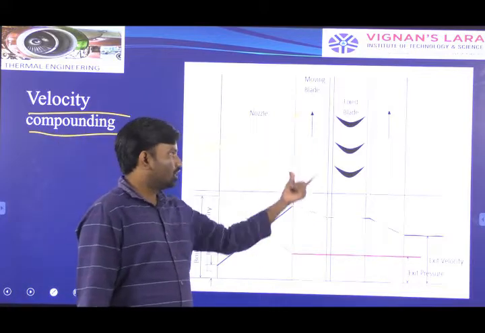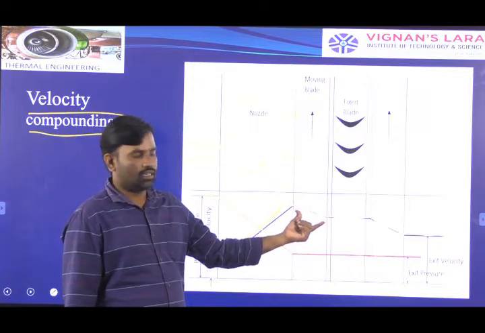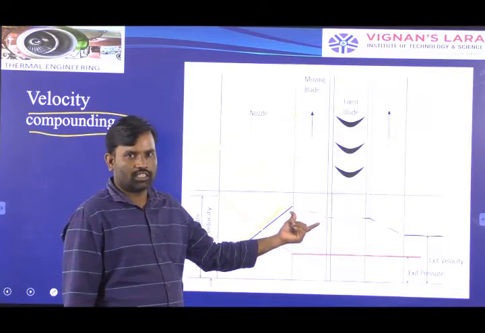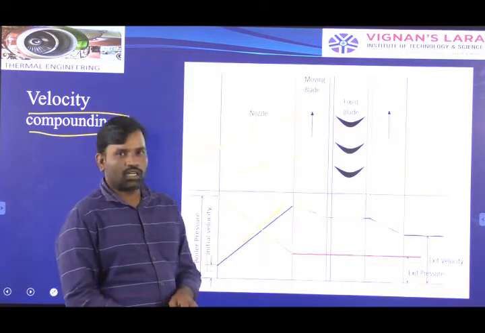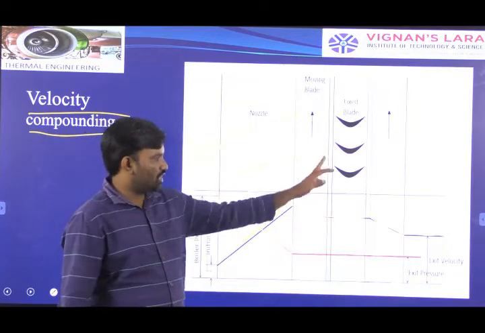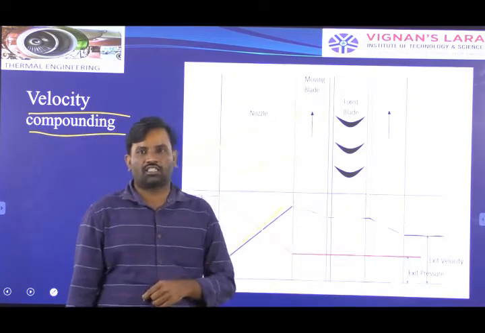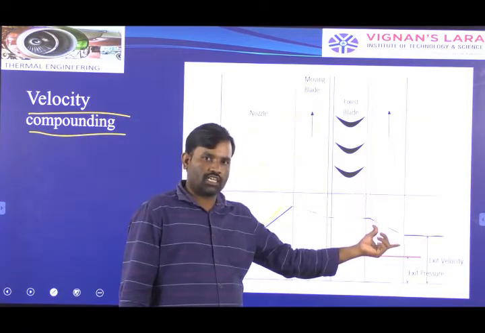In that manner we are dividing the available inlet velocity between the stages. See here in the moving blades we are utilizing the energy of the steam by means of kinetic energy. We are striking the blades of the impulse turbine. The blades are mounting on the rotor periphery, and in the fixed blades the velocity is constant, and in moving blades again we are utilizing that energy in the second stage.